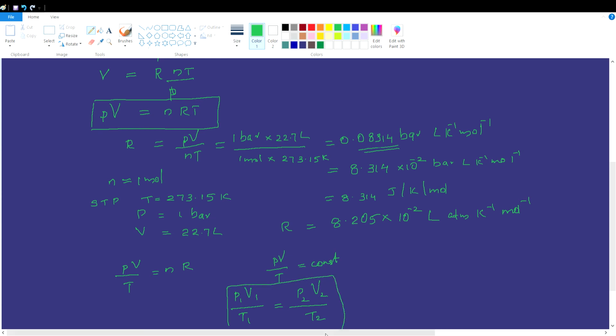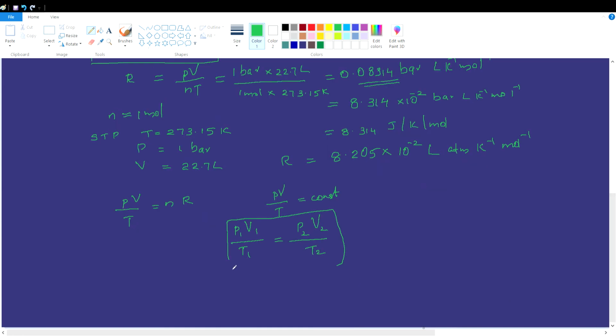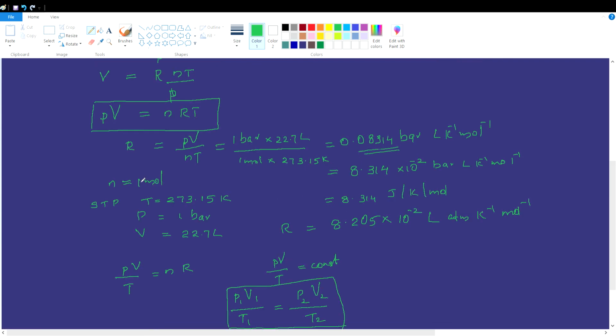Here there are 6 variables given in this equation. Out of 6 variables, if 5 are given, the unknown variable can be calculated. This equation is called the combined gas law. The ideal gas equation describes the state of a gas. Hence, this ideal gas equation is also known as the equation of state.